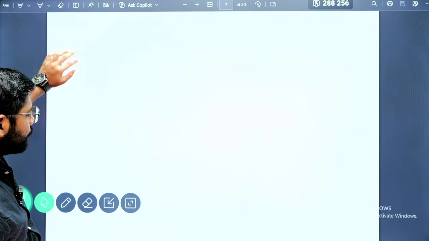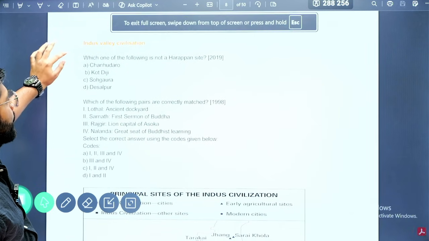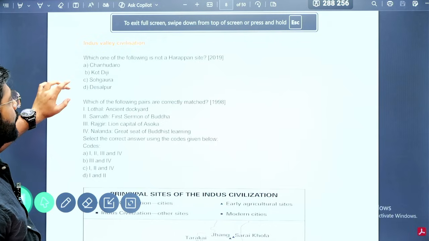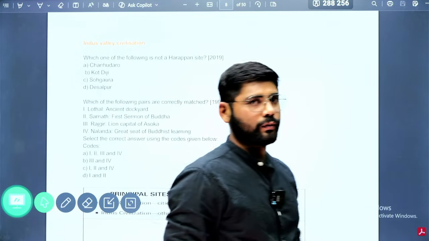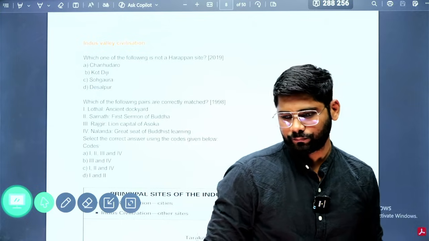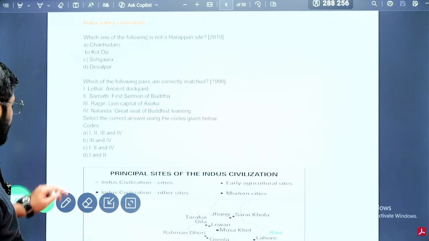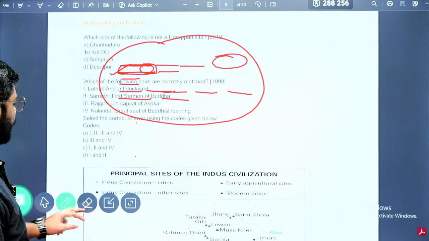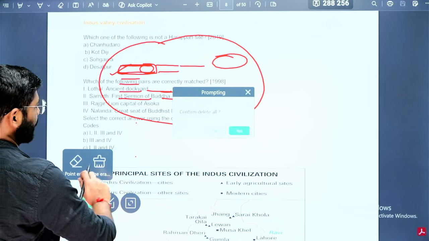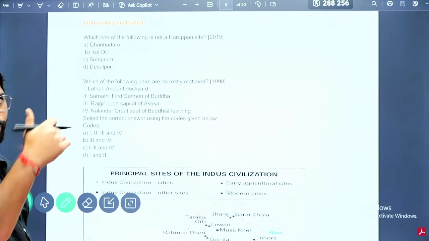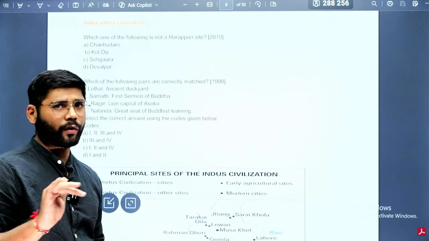Next we'll see the Indus Valley civilization. We'll see the places and the important things related to the Indus Valley civilization. First we'll see a few questions to understand what kind of questions UPSC is asking. After seeing the questions, we'll understand how we need to prepare, or the approach for generating content for the Indus Valley civilization.